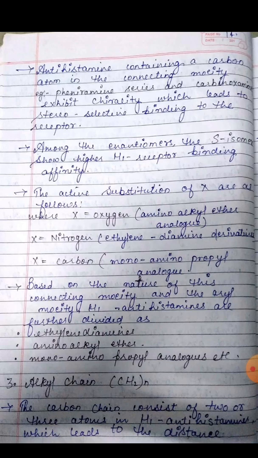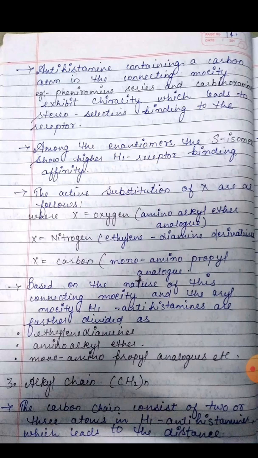Okay, so based on the nature of this connecting moiety and the aryl moiety, H1 antihistamines are further divided as ethylenediamine, aminoalkyl ether, monoaminopropyl analog, etc.